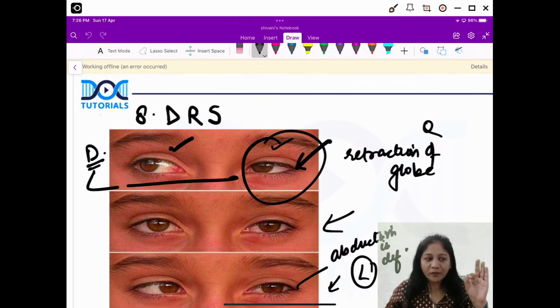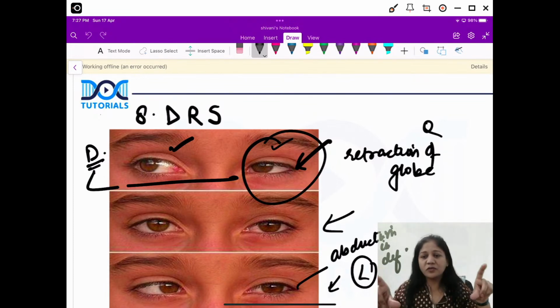Okay, so what do you have to remember? Lateral rectus, instead of getting supplied by the sixth nerve, is getting supplied by the third nerve. So there is co-contraction of MR and LR together. When they contract together, they'll bring the eyeball inside. This is called retraction of the globe.